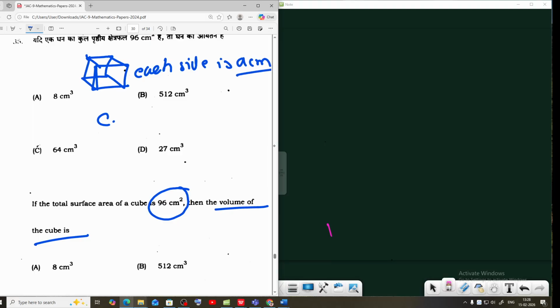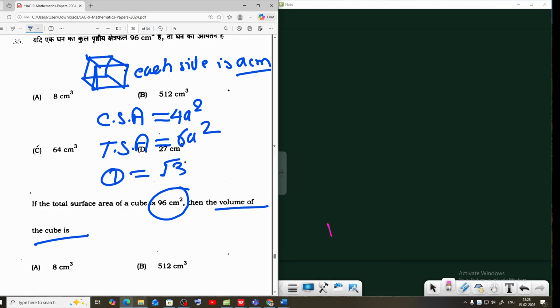The CSA of a cube is 4a square, the TSA of a cube is 6a square, the diagonal is root 3 into a, and the volume is a cube. These are the formulas of a cube: CSA, TSA, diagonal, and volume. Your question is total surface area. TSA is 6a square, and it is given as 96.